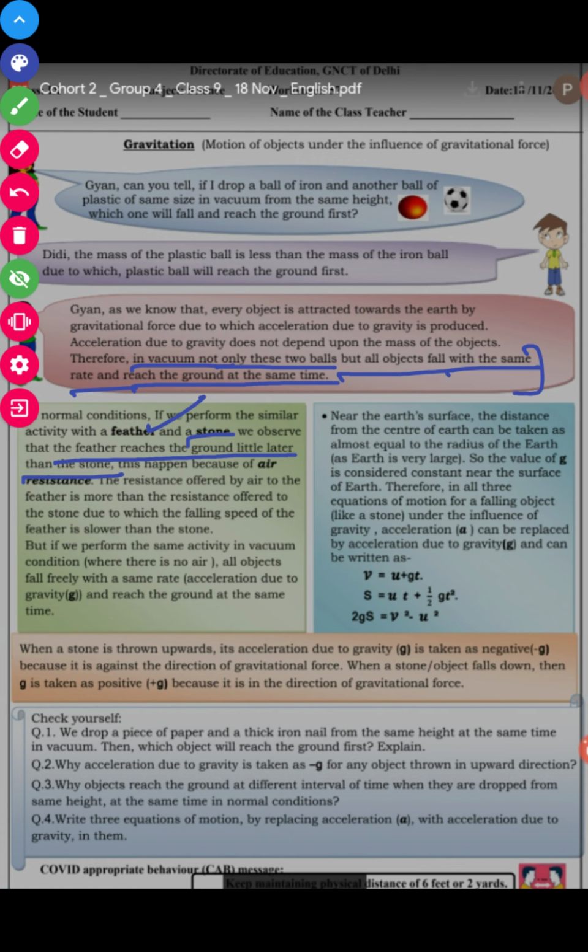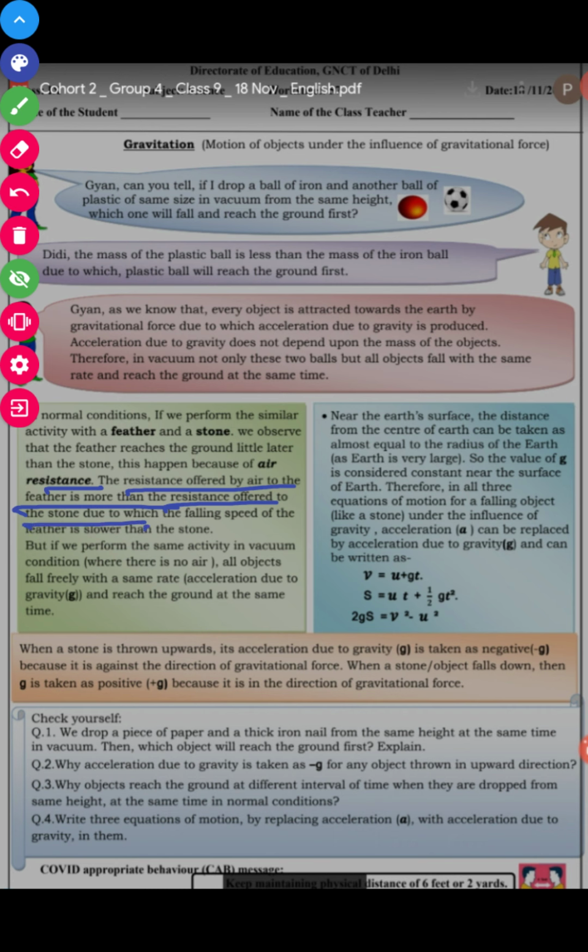Why does this happen? Because air produces some resistance in the path of the feather. So the resistance offered by the air to the feather is more than the resistance offered to the stone, due to which the falling speed of the feather is slower than that of the stone.